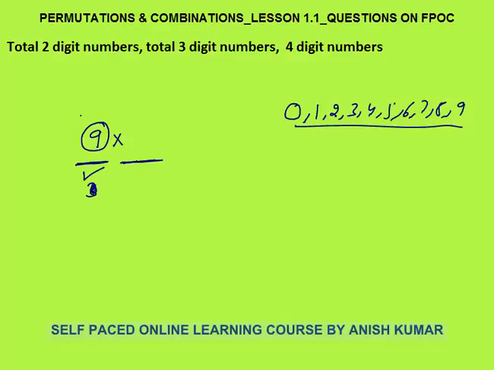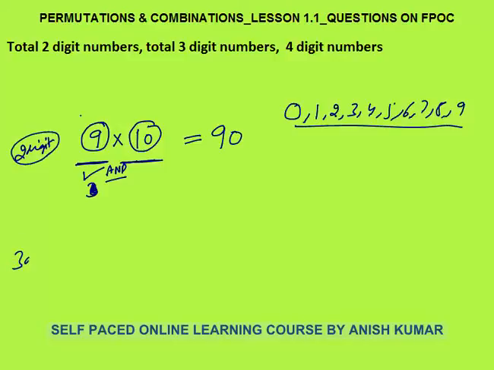So second place can be filled in how many ways? 10 ways, because you can put any of the 0, 1, 2, 3, 4, 5, 6, 7, 8 or 9. So second place can be filled in 10 ways. Why have I multiplied? Because I have to fill first place and second place. And means multiplication. So there will be 90 2-digit numbers.